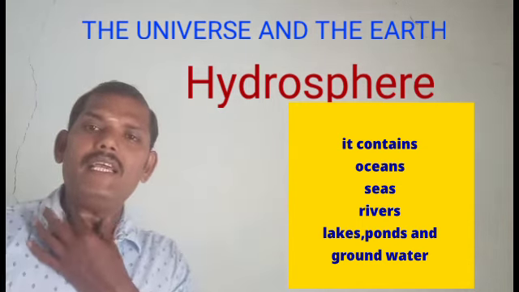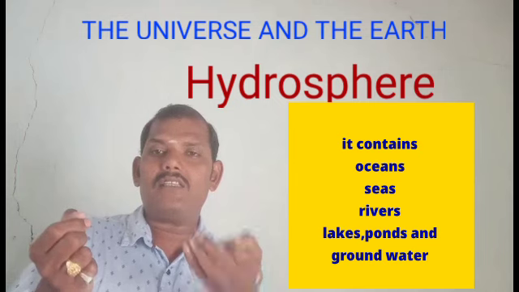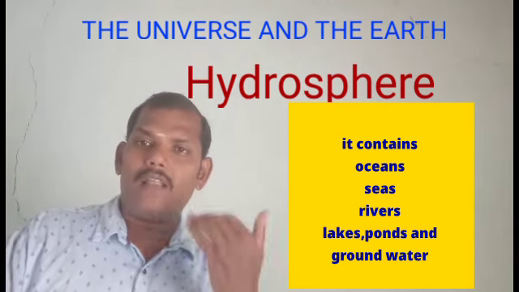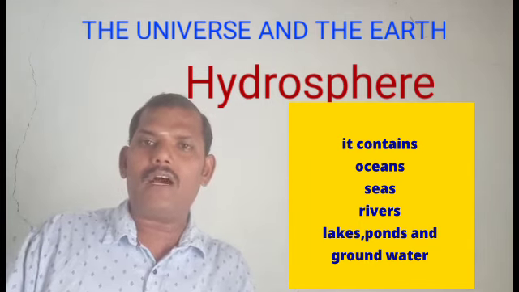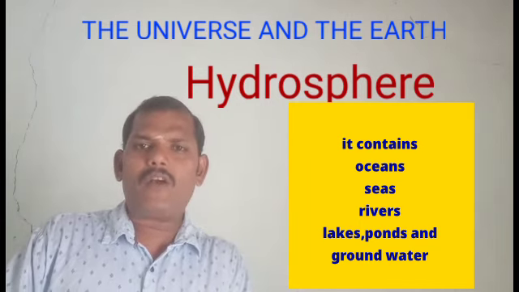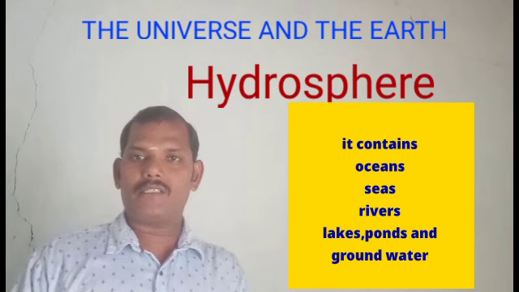The remaining 99% of the water is in the form of ice, which is in the Arctic and Antarctic regions, the polar regions. Many areas are totally frozen. Why? Because in very cold areas the water is completely in the form of ice. And the next form is saline, that means the water in the seas and the oceans.